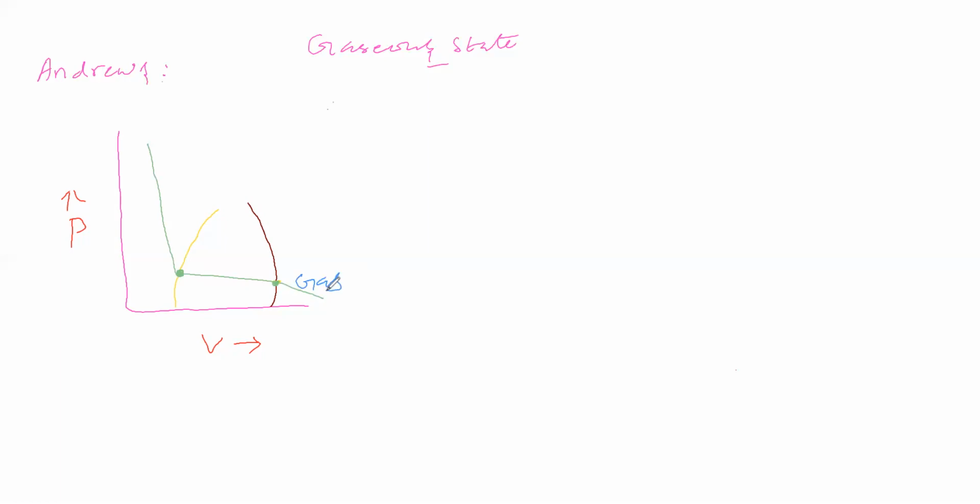Here carbon dioxide is in liquid state plus vapor state. At this point, carbon dioxide starts to liquefy. At this point, carbon dioxide is completely in liquid state.